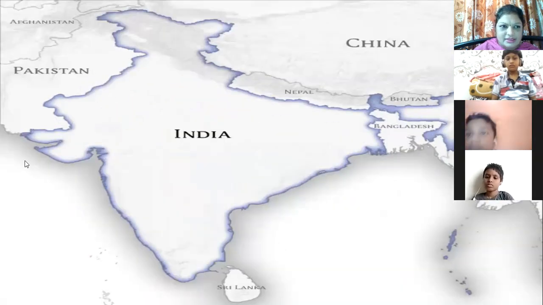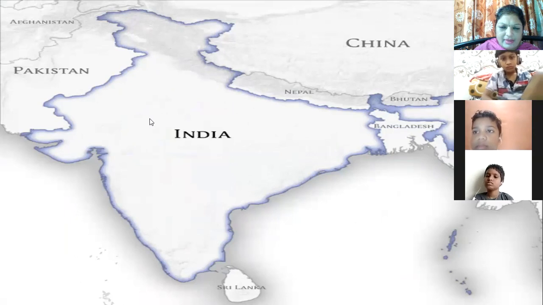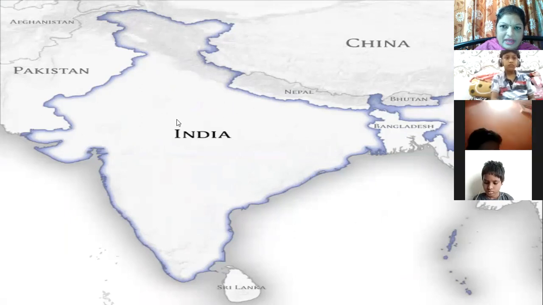Now look at this picture. In this picture, in this map, this is the map of India. Okay, you can see our country India, and we can also see the neighboring countries. What are neighboring countries? Which are located near the border of India.